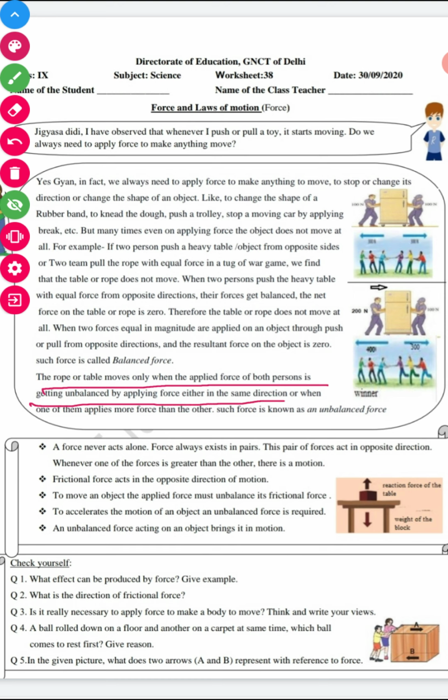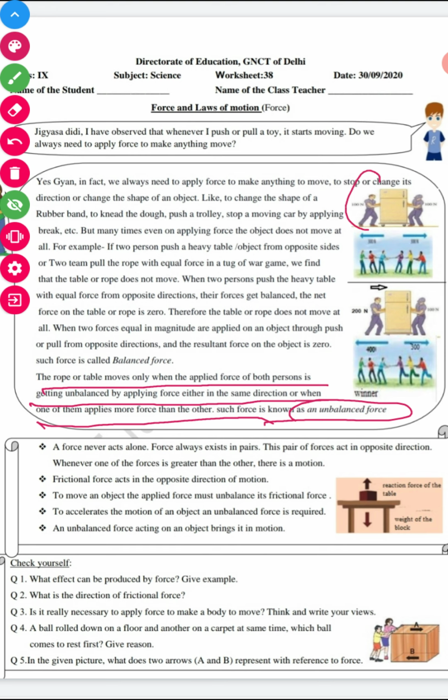The rope or the table moves only when the applied forces of both persons become unbalanced, by applying the force either in the same direction, or when one of them applies more force than the other.